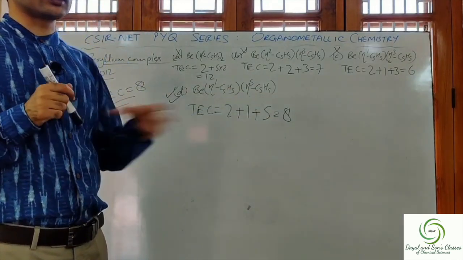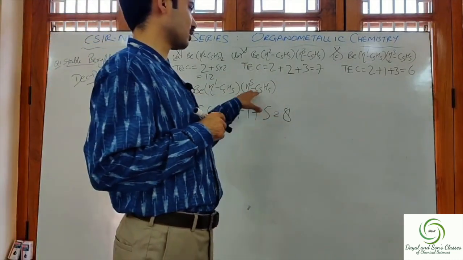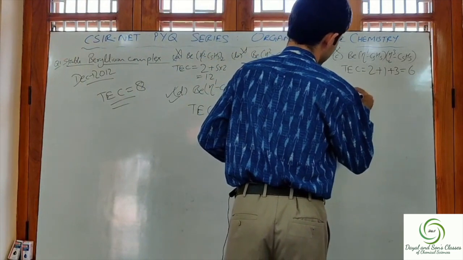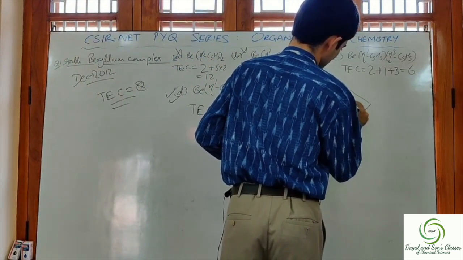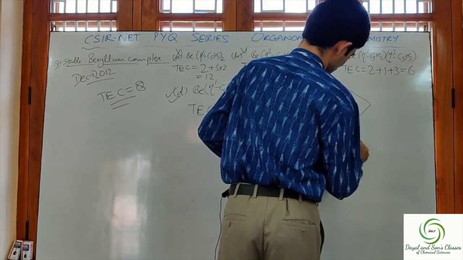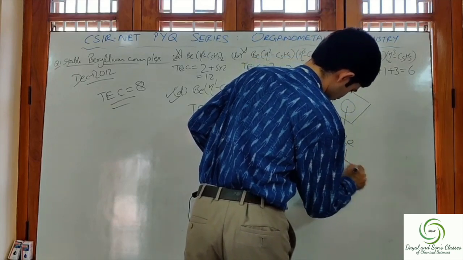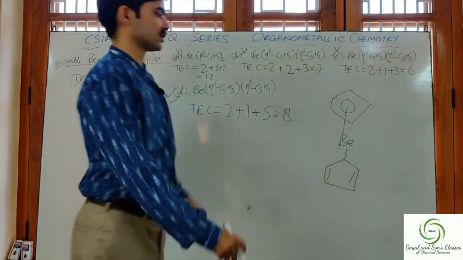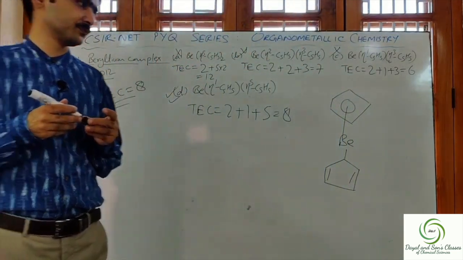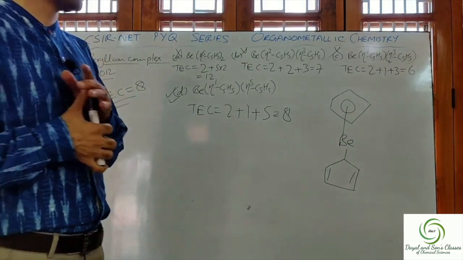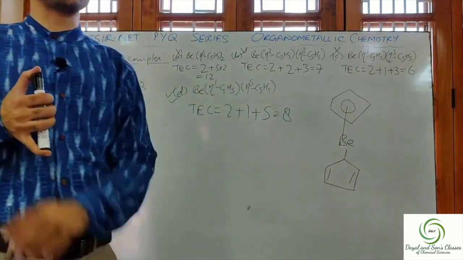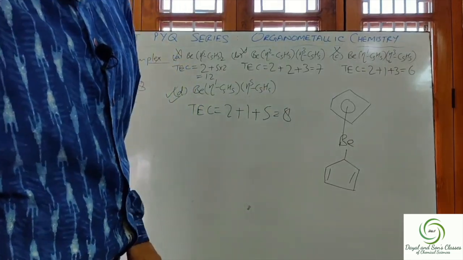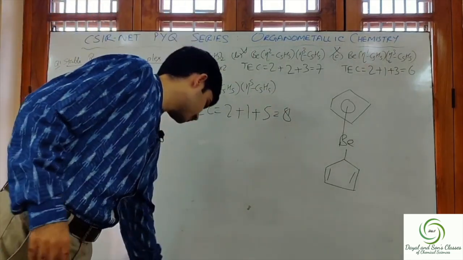What will its structure look like? If you want to draw this structure, how can we draw it? We can draw this like this. Its structure will be something like this. For this particular complex, the structure would be something like this. Alright. Now let's move to the next question.